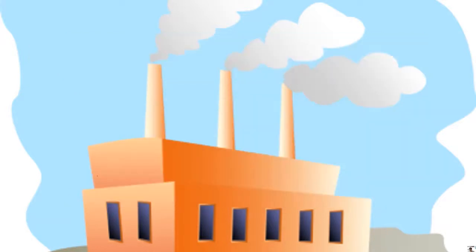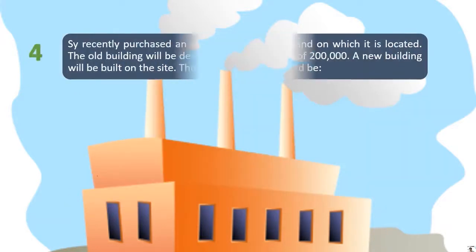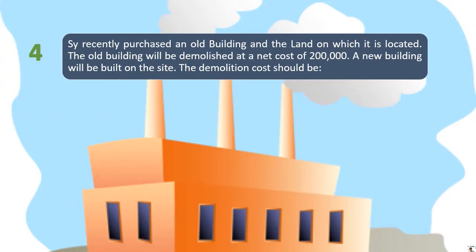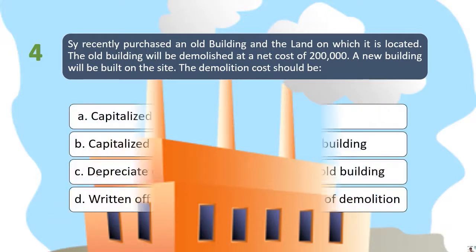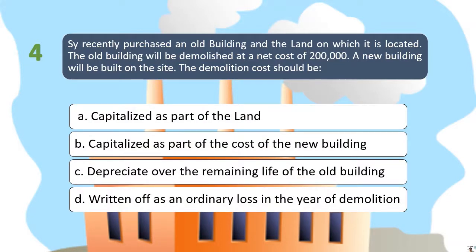Okay, so let's proceed to number 4. Number 4 question. C recently purchased an old building and the land on which it is located. So the old building will be demolished at a net cost of 200,000 pesos and a new building will be built on the site. So the question is, the demolition cost should be. So these are the choices. Letter A, capitalized as part of the land. B, capitalized as part of the cost of the new building. C, depreciate over the remaining life of the old building. And D, written off as an ordinary loss in the year of demolition.